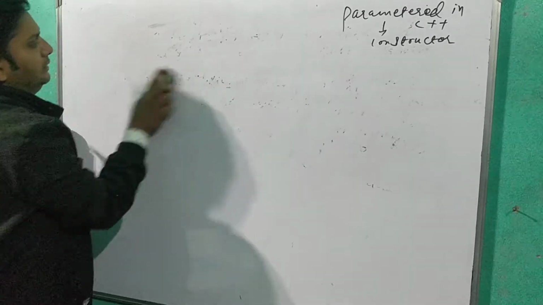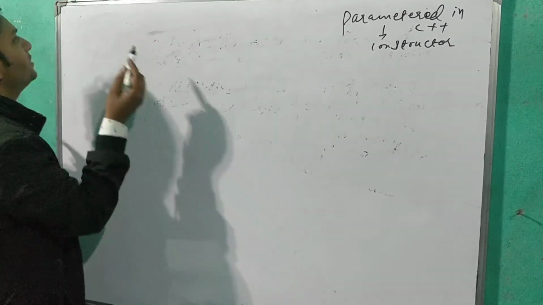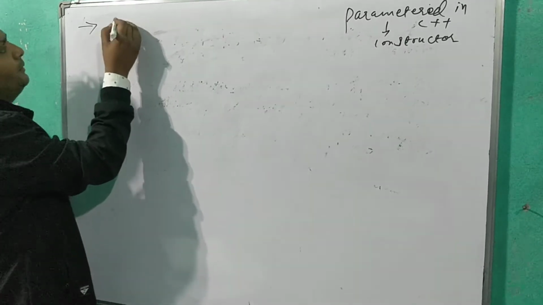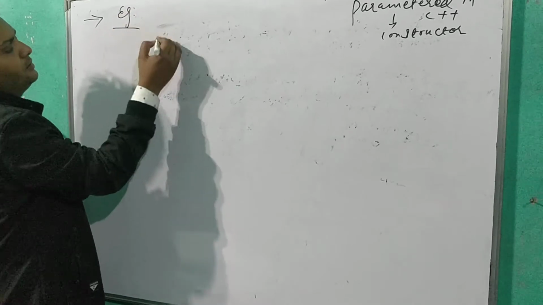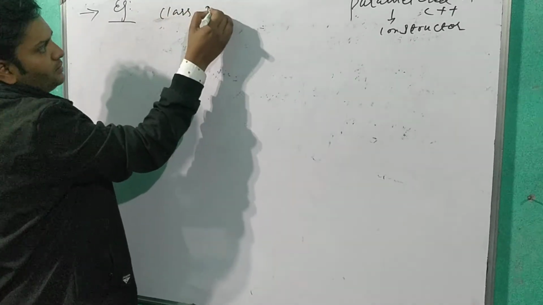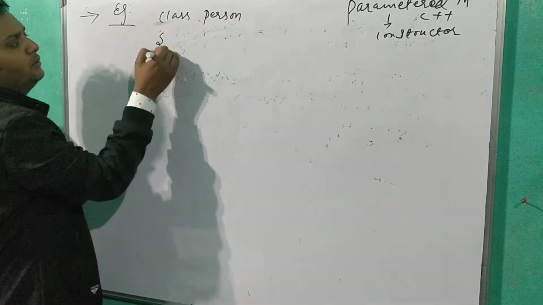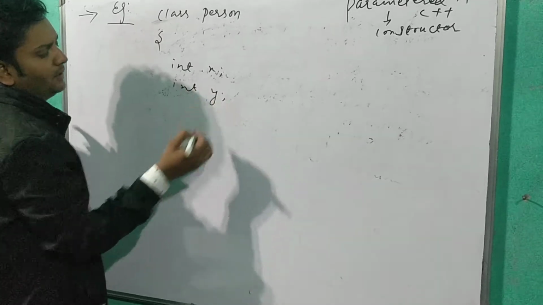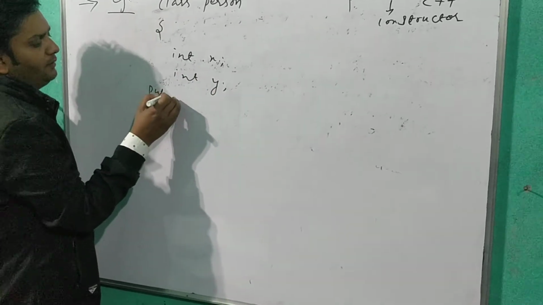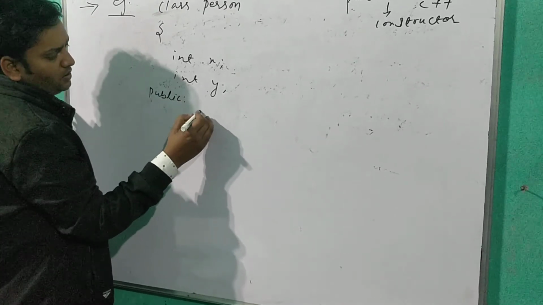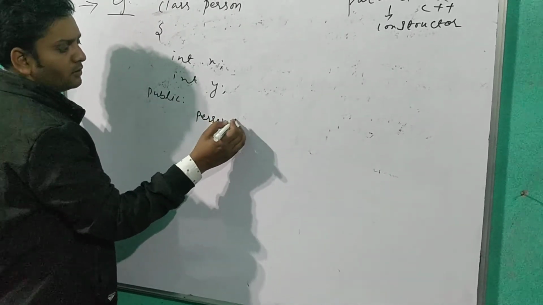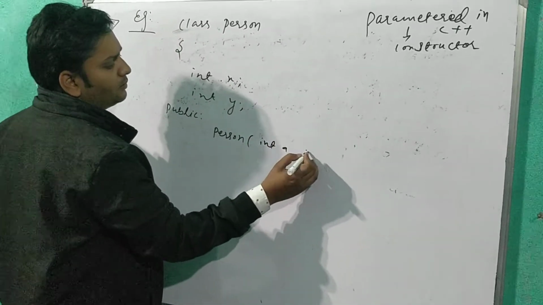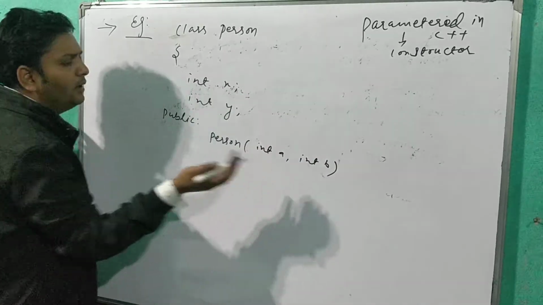Parameterized constructor means the constructor which has parameters or arguments. It will be more clear with examples. Suppose we have a class called person. I'm taking two data members, though we can take any number of data members. We have an access specifier followed by the constructor. If you want to make a parameterized constructor, we have to pass arguments. I'm passing two arguments, which may have the same or different names.